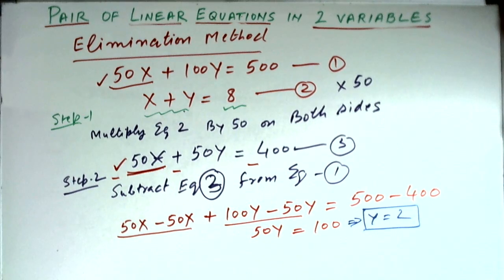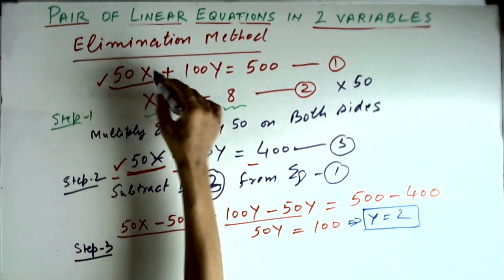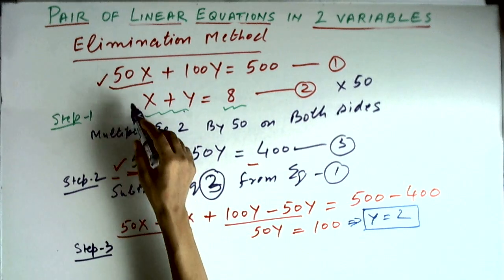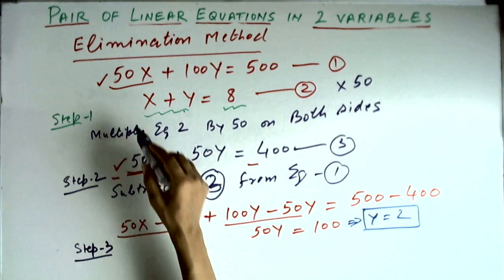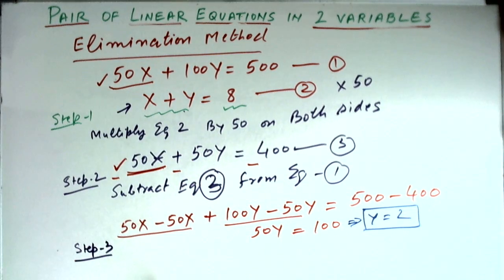Once we find the value of one of the variables, then in step 3, we will use this value and substitute it in one of the equations. We have to see which equation will be simple for the computation. Equation 1 has larger coefficients and equation 2 has the smaller coefficients, so it will be easier for us to find the value of x if we substitute in equation number 2.